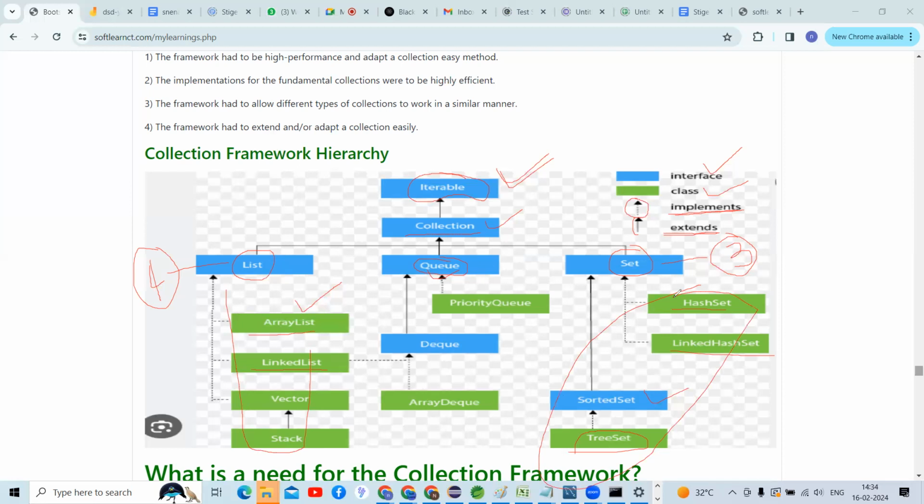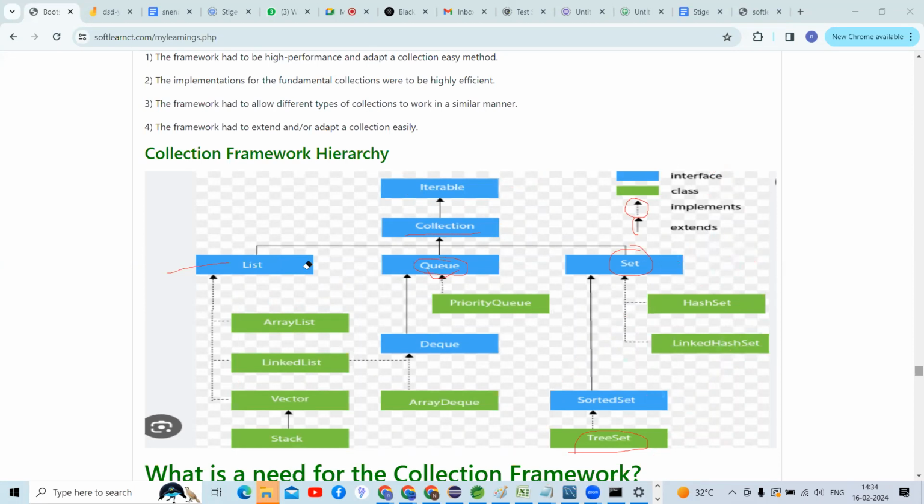Tree set, it comes under set, I already explained, right? Tree set also we can use, but most of the time we use only list interface classes. So that is the reason. What are the classes and interfaces we require in the project? That topic only we can discuss here. Only list interface and tree set, guys. We can see this. Do you have any questions, guys, in this hierarchy?